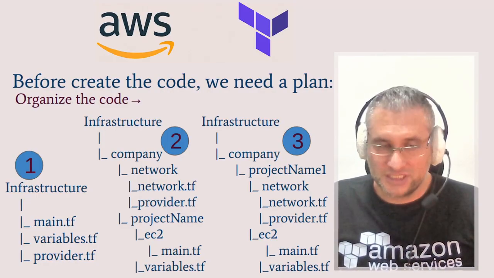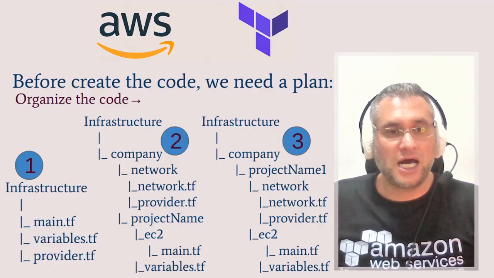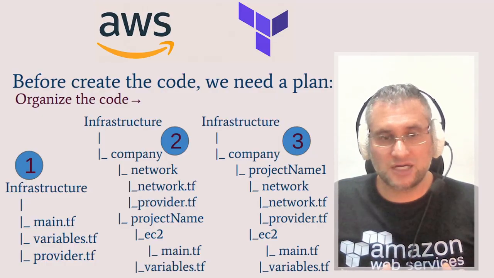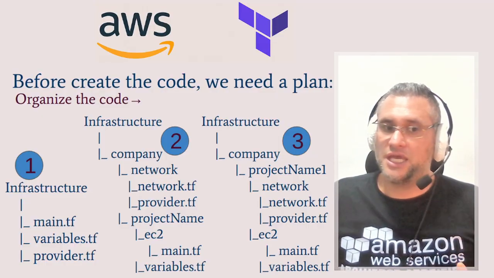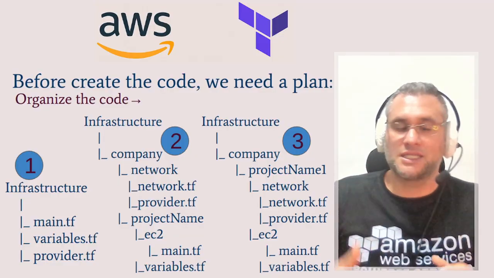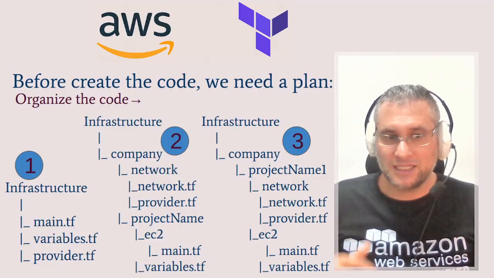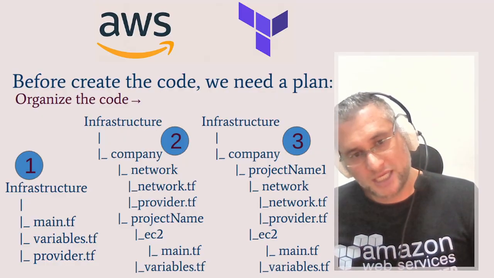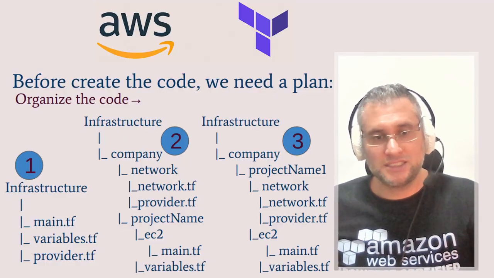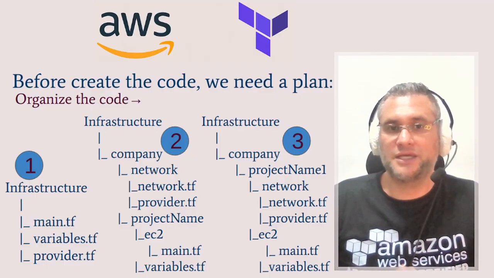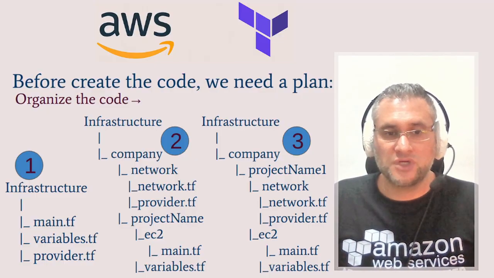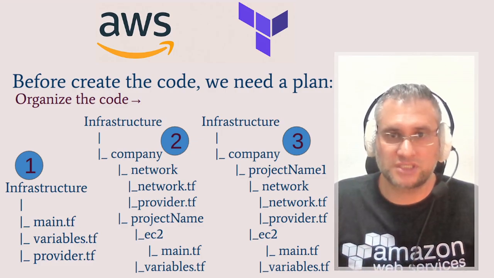For this video, I'm going to use the second one. I'm going to create the infrastructure company network for the whole company, and inside the project name I'm going to create the EC2 instance and all the infrastructure that we need for that project.